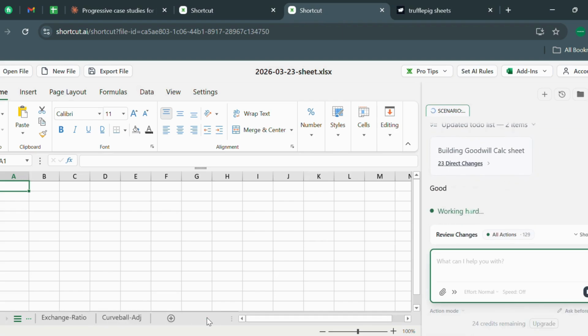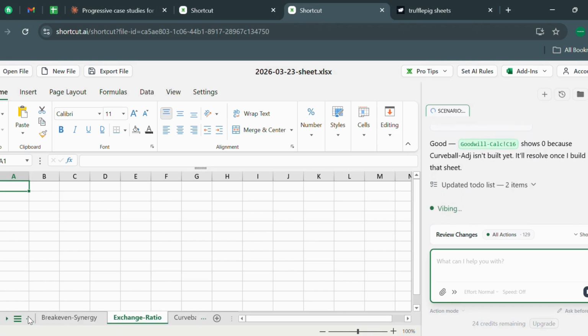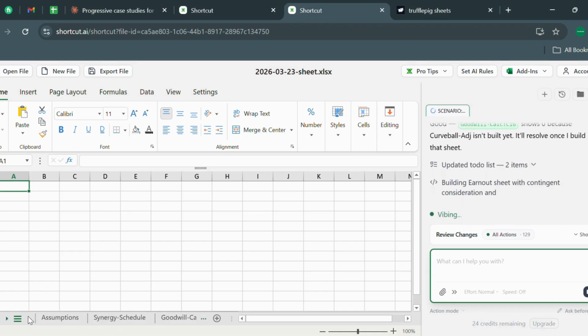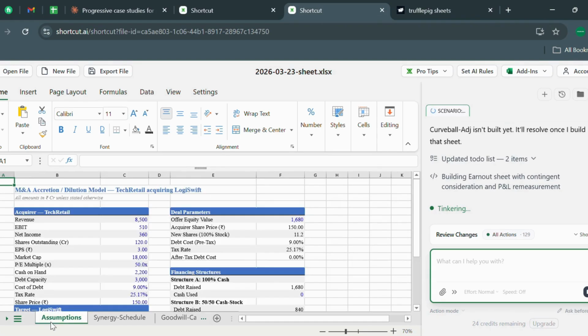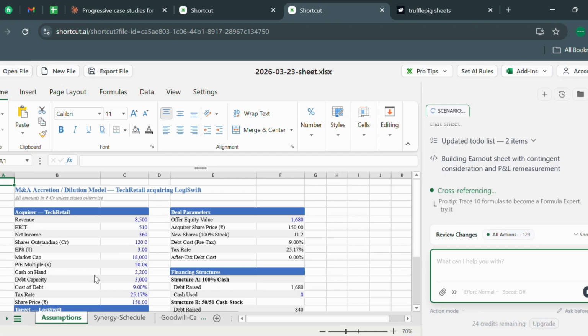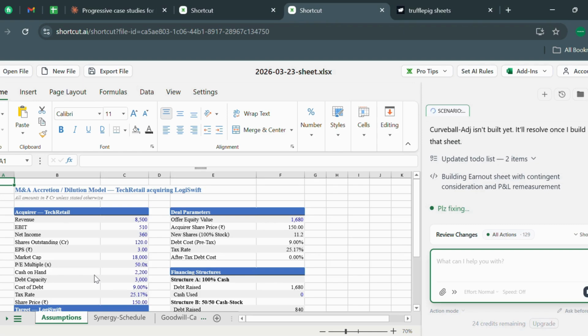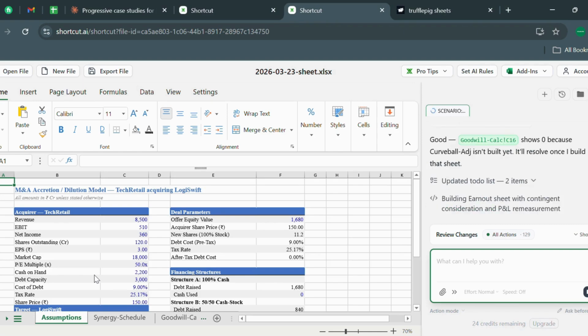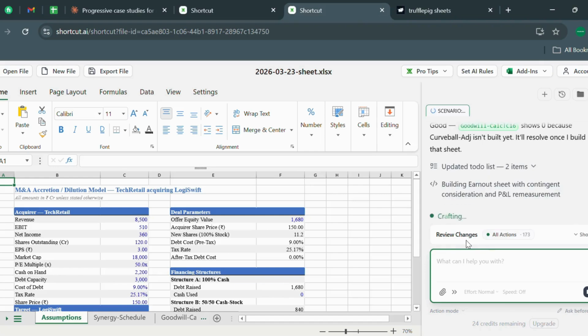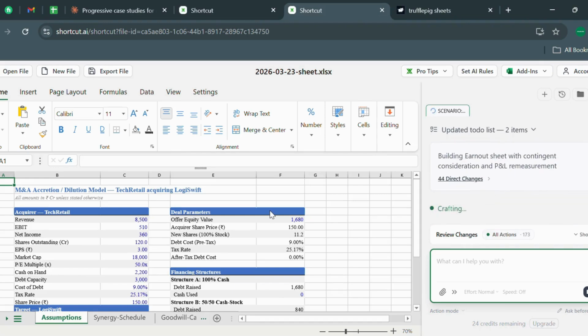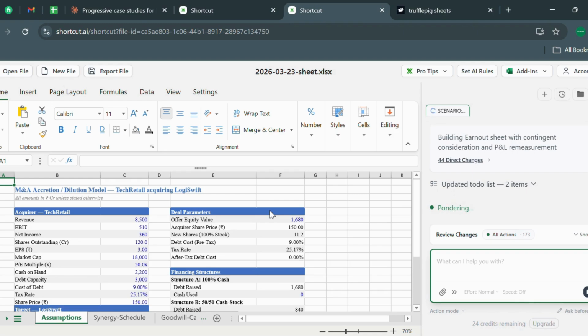So I have my workbook and it is very presentable at first hand, but in Truffle Pig I have to go through a lot and then do formatting and everything and then present it. But in Shortcut I do not have to worry about anything. You just have to present it. And if you want a good formatting, just do one thing: make an Excel, do a little formatting what you want and upload it here, and then command Shortcut AI to make things for you, and it will follow the same formatting. Let's move and see what it comes out at the end.